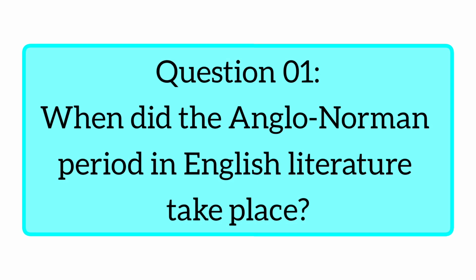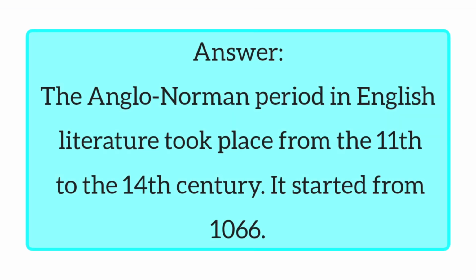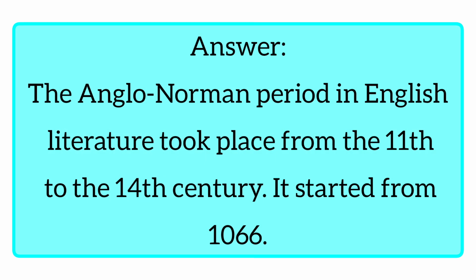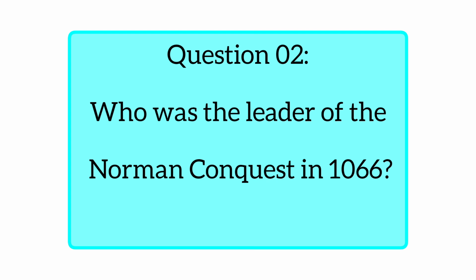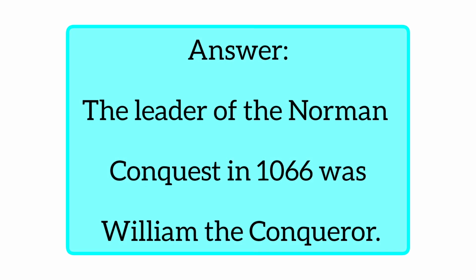Question number first is, when did the Anglo Norman period in English literature take place? So, the answer of the question is the Anglo Norman period in English literature took place from the 11th century to the 14th century. It starts from 1066. Okay, the next question is, who was the leader of the Norman conquest in 1066? Answer. The leader of the Norman conquest in 1066 was William the Conqueror.